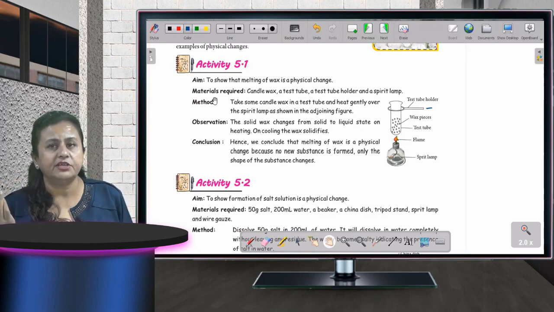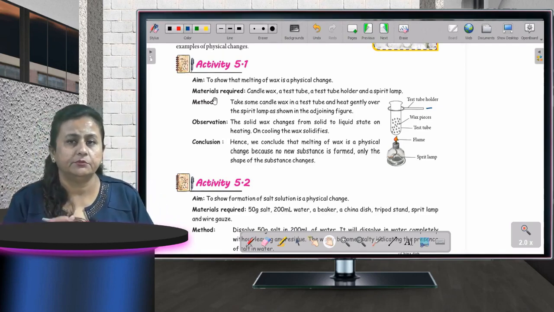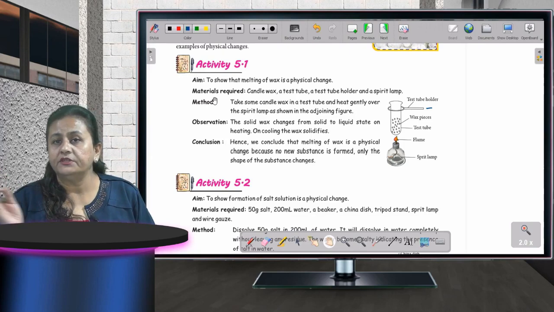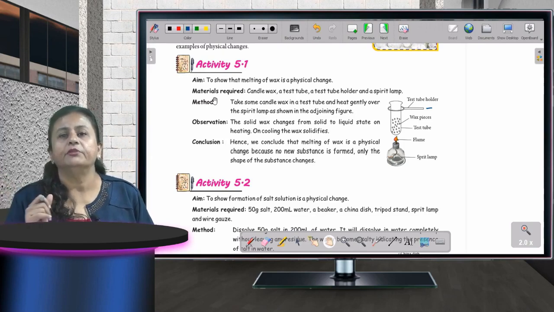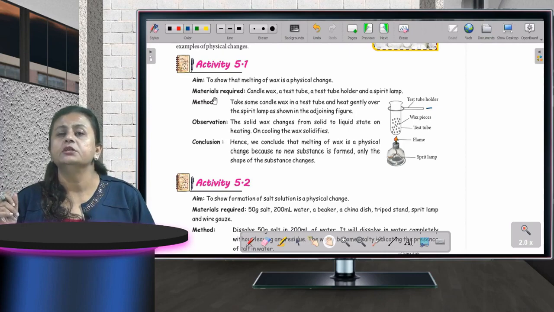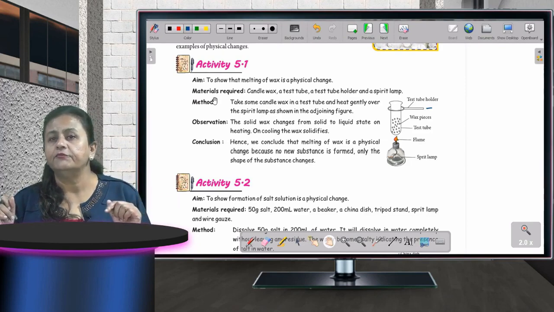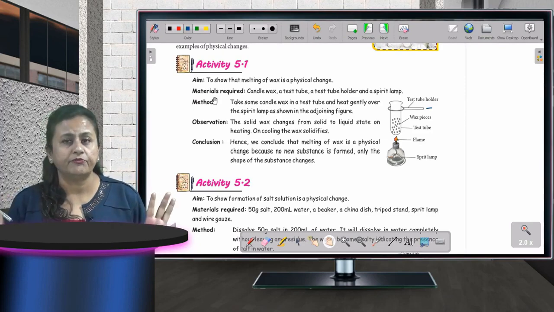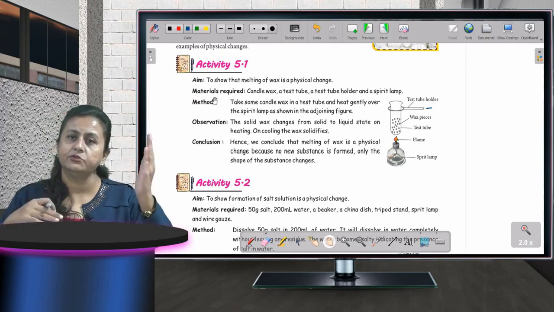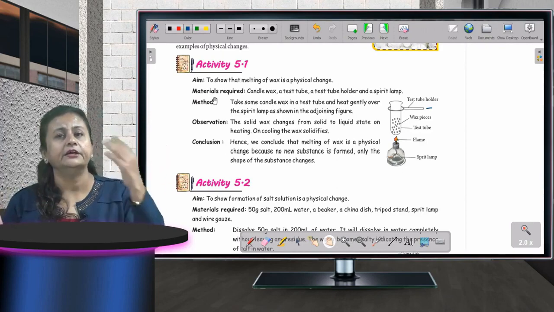Once you take this test tube away from the fire and cool it, what will happen? The wax will again turn into solid form. So heating of wax was a physical change because no new substance formed and the change is reversed. पहले वो solid form में था, फिर liquid हुआ, then when you again cooled it, it again turned into solid form.